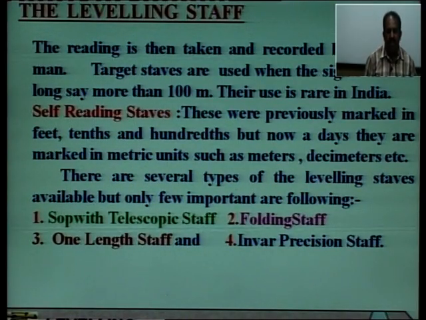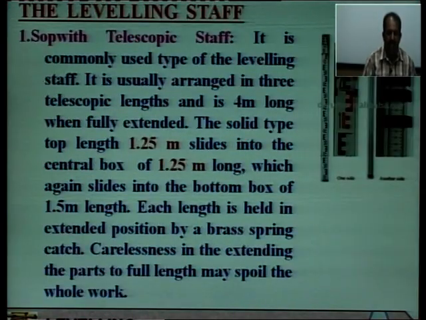There are several types of leveling staffs available, but only a few important ones are of the following types. First one is the solid or telescopic staff, that is it is just of the shape of a telescope. Second is the folding staff, third is the one length staff and fourth is the invar precision staff. So, we will study them one by one.